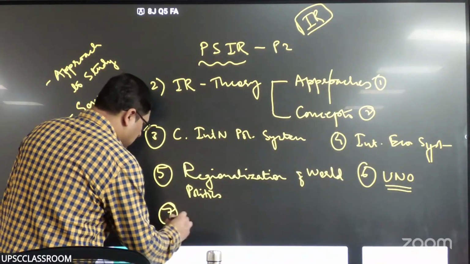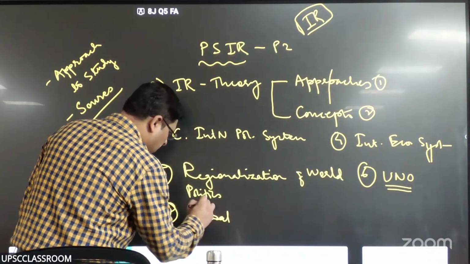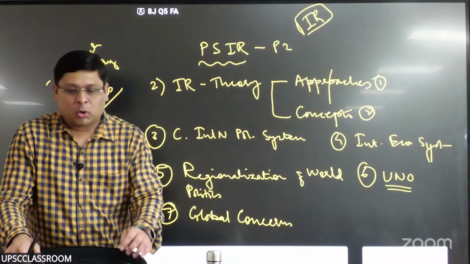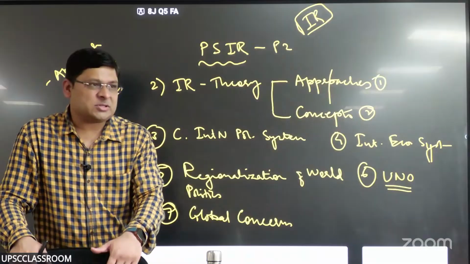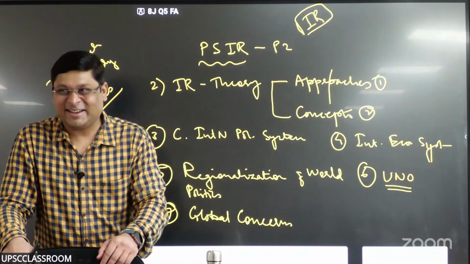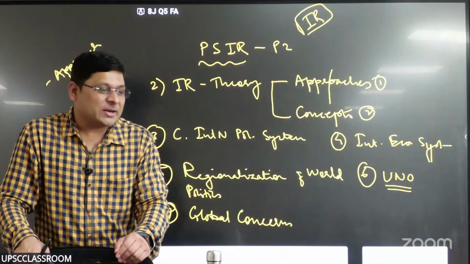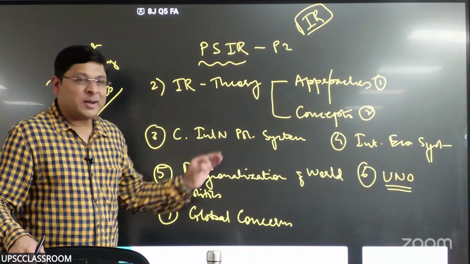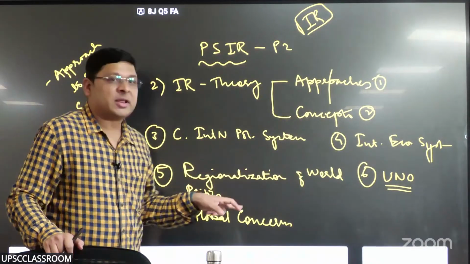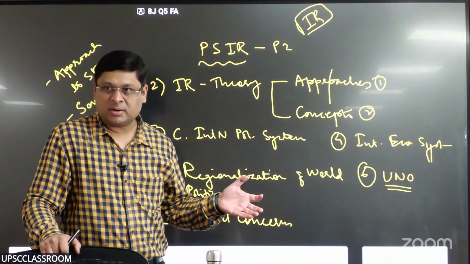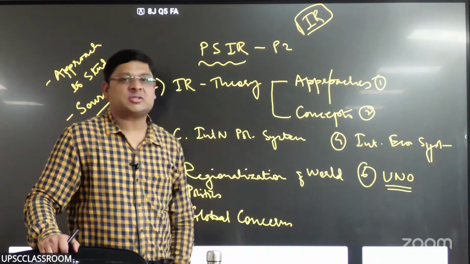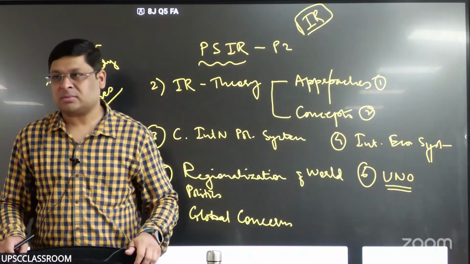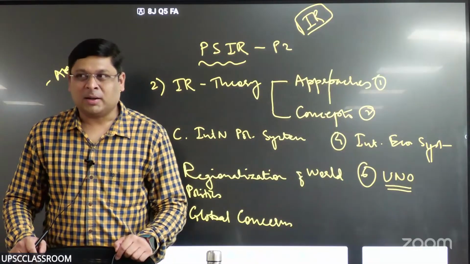And the last component is global concerns. What is it? Global concerns, right? What global concerns are mentioned in the syllabus? The first one is democracy. Democracy as a global concern. Please understand, all these topics have concrete theory. Merely teaching the EU as regionalization of world politics, or ASEAN or SAARC, right, is not sufficient. What is regionalization? What are the theories of regionalization? What theories brought about regional integration? Right? And these are not taught by many.